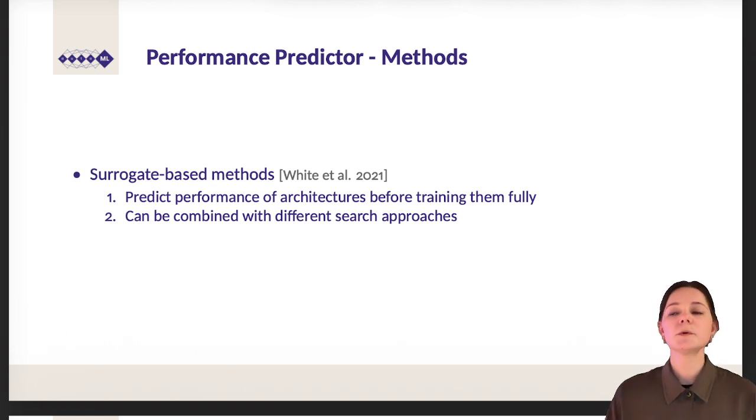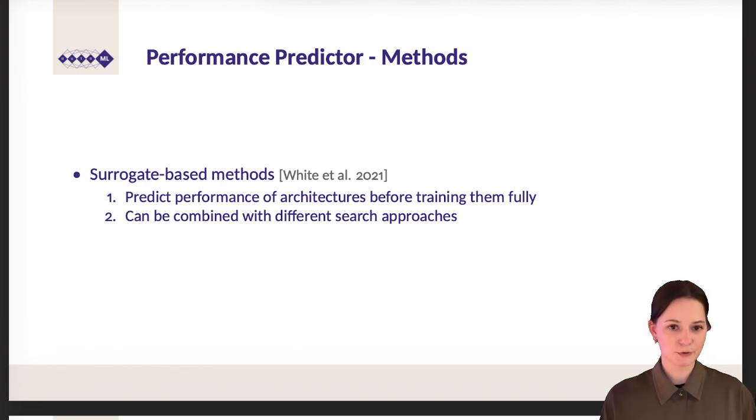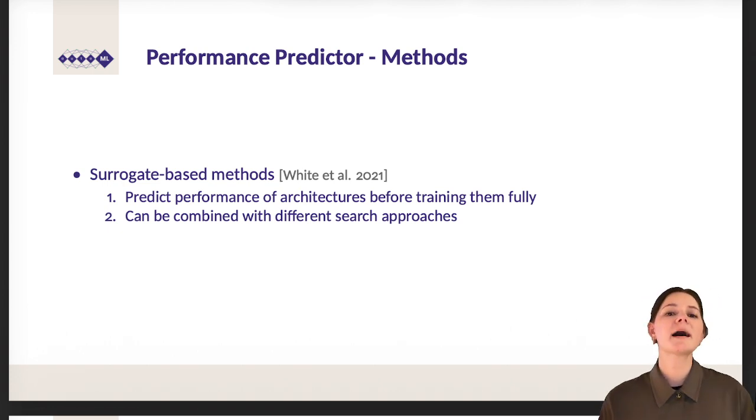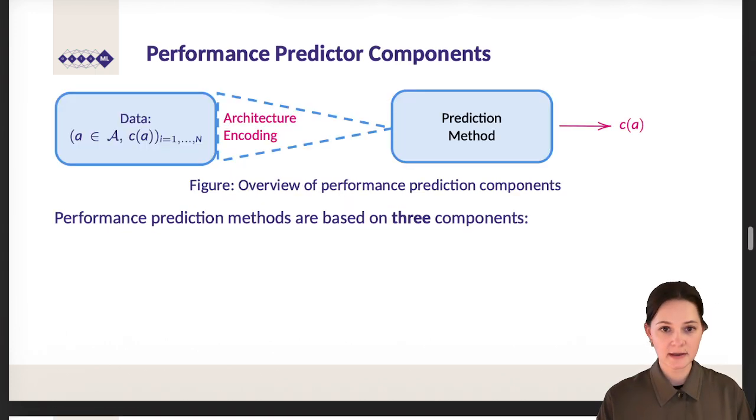So, we talked about what a performance predictor is. Let's talk about the actual methods we want to use. Surrogate-based methods predict the performance of an architecture before training it fully. We can combine these different surrogate-based methods with different search approaches in order to drive the search and speed it up, making it more efficient.